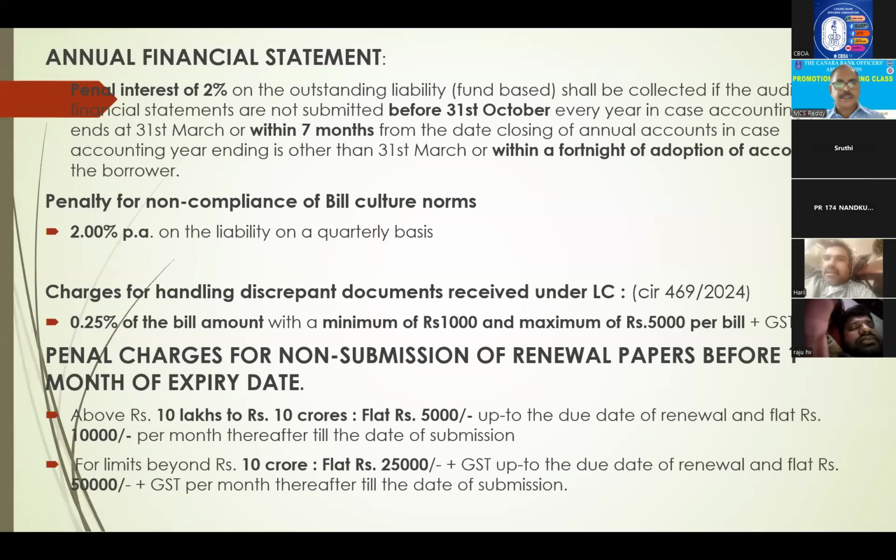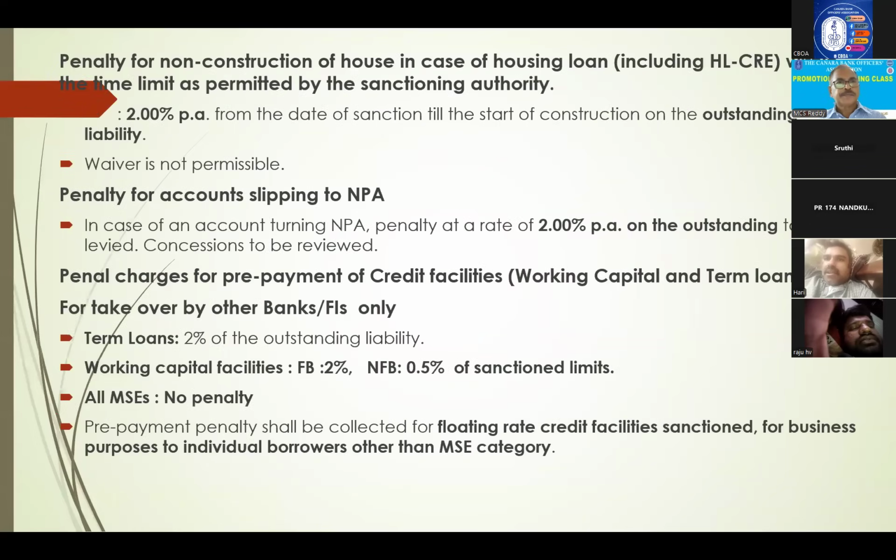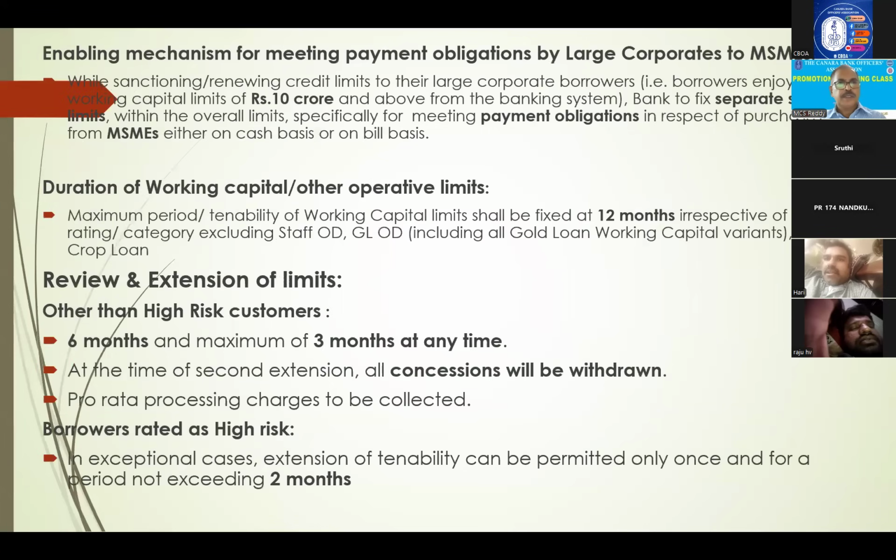I'll discuss this. Non-submission of renewal papers before 1 month. Sir has discussed. This is very important for the current year because it came about 1.5 years ago only. Non-construction of house. Penalty for account slipping, TNPA already over.